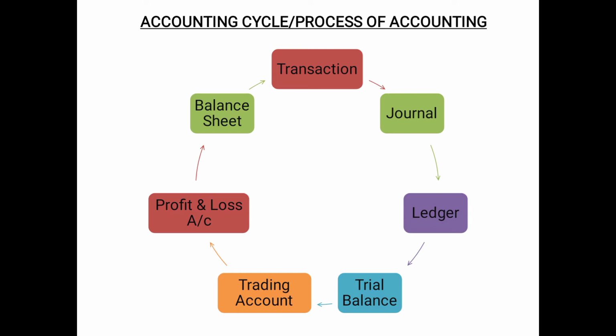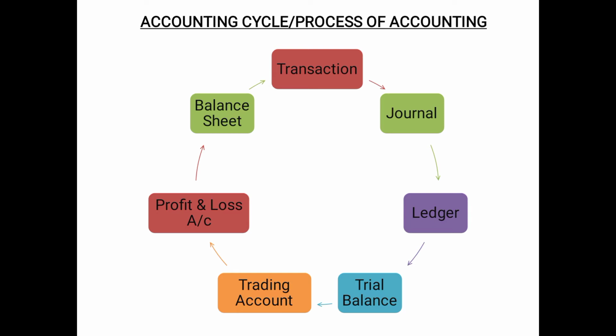Then all the money which is coming in or going out has to be categorized in one account, such as cash, etc. This work of classification is done in the ledger. So the next step after preparing the journal is the preparation of the ledger, which is done to classify the business transactions in an account form.